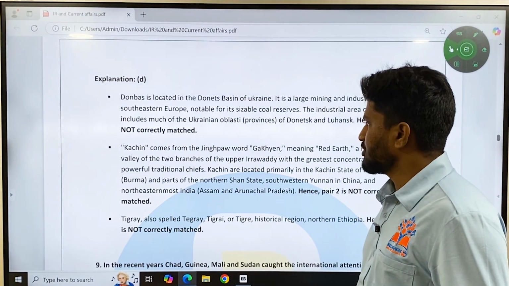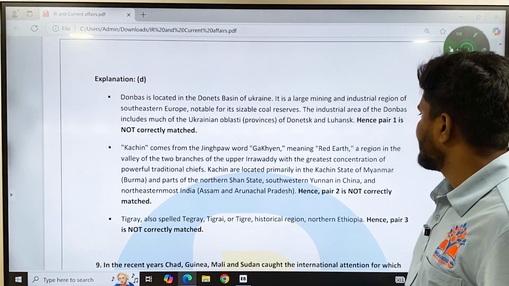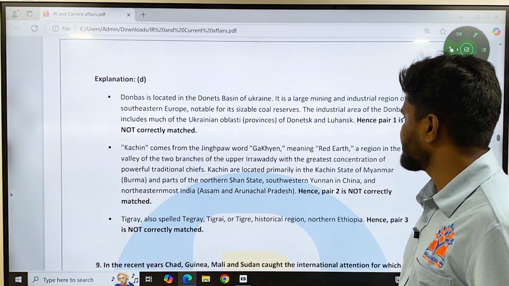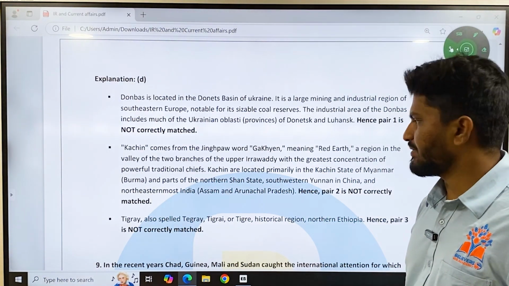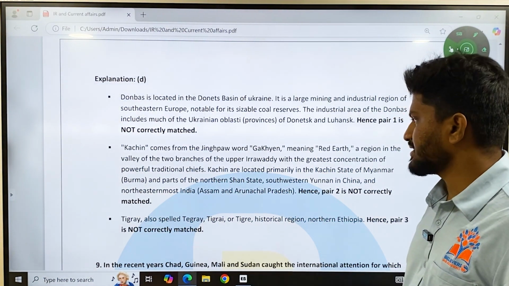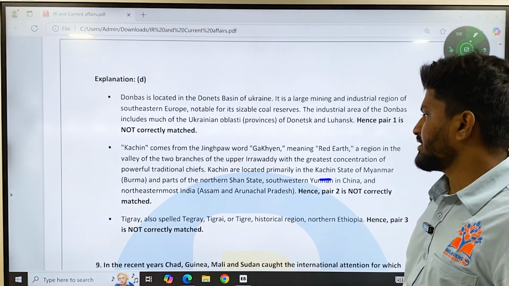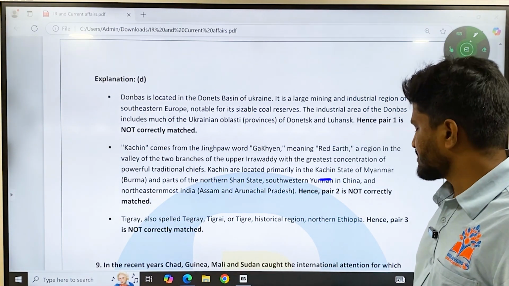Kachin comes from the Jingpa word Gaken, meaning red earth. It is a region in the valley of two branches of the Upper Irrawaddy with the greatest concentration of powerful traditional chiefs. So Kachin is in Burma or Myanmar, the Kachin state of Myanmar, bordering southwest Yunnan, China, and the northernmost Assam and Arunachal Pradesh in India. So statement 2 is also wrong.